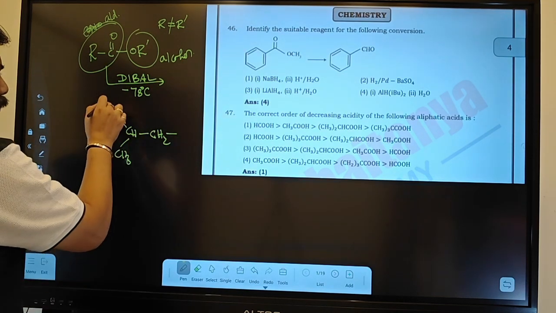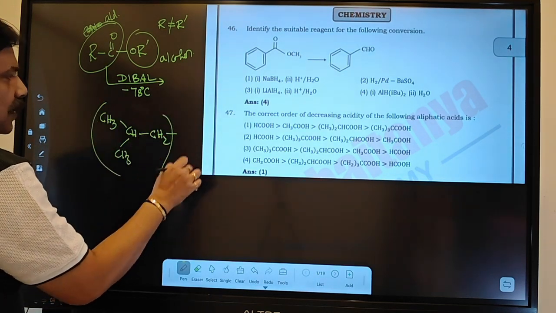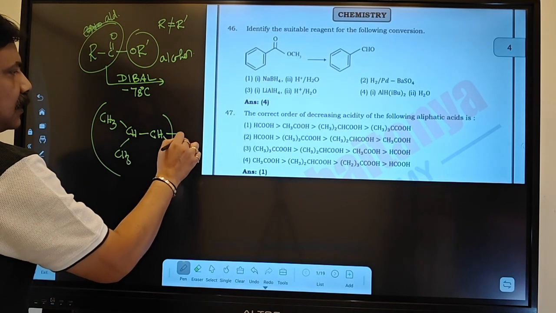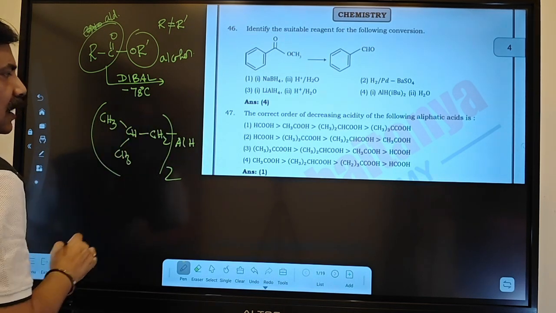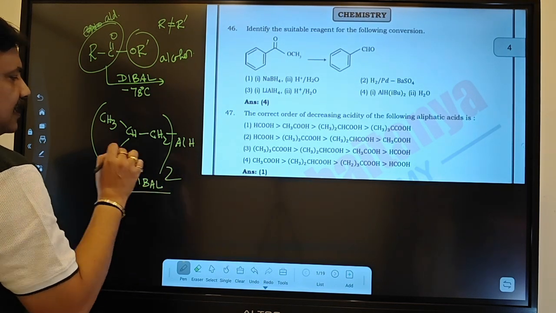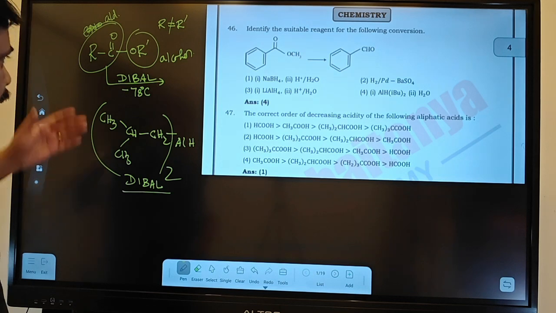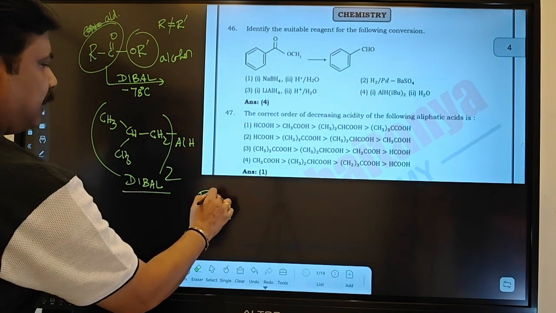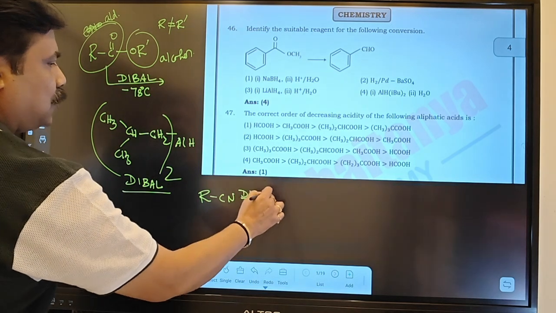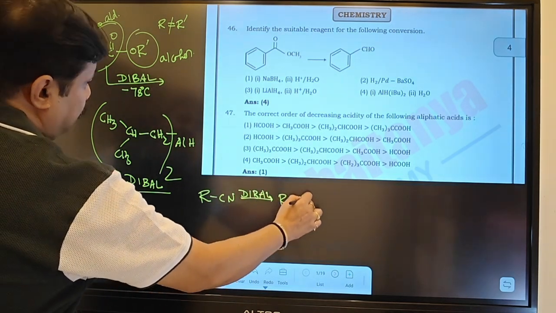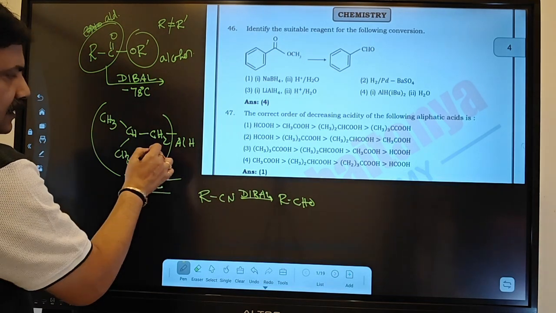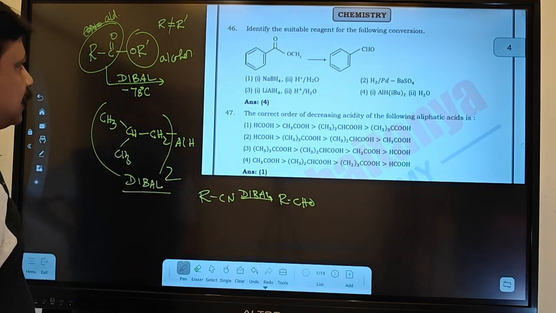Diisobutyl means two times this, so diisobutyl aluminum hydride is called DIBAL. The specialty of DIBAL is with cyanide: if you have RCN and give DIBAL, it will be converted to the corresponding aldehyde. Even the Stephen reaction does the same thing. This is the structure of diisobutyl aluminum hydride.